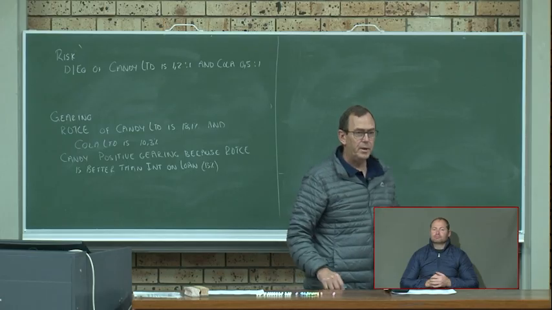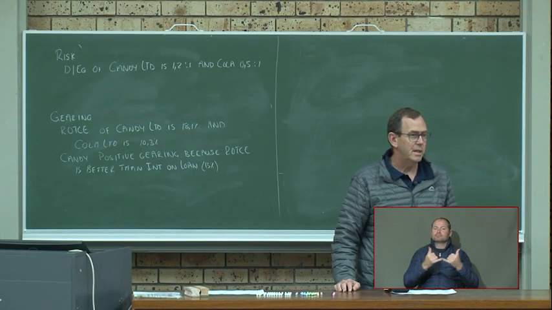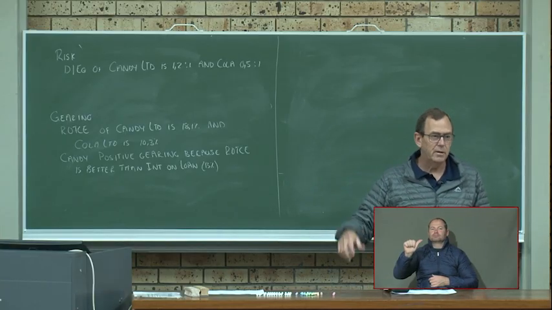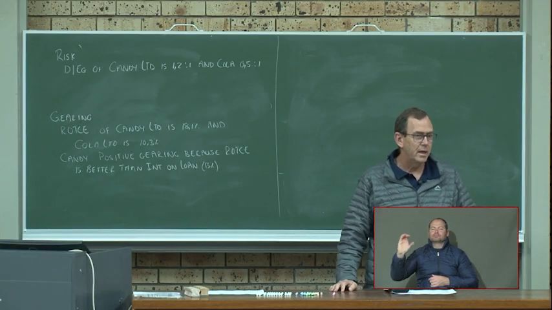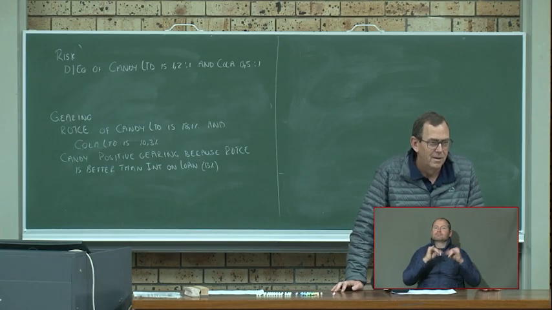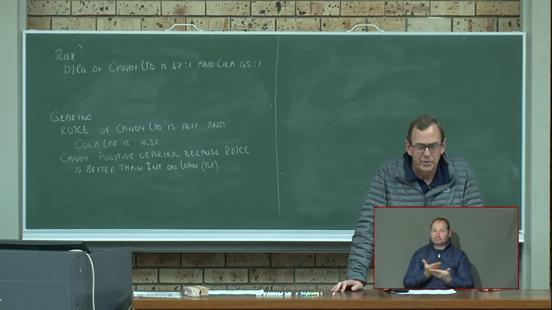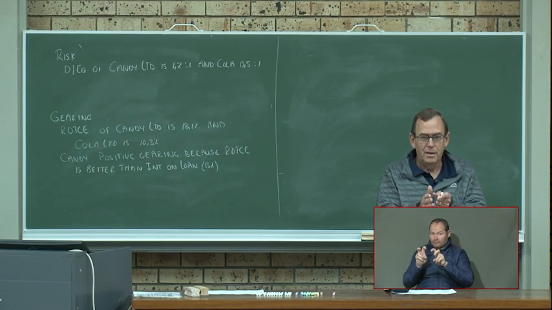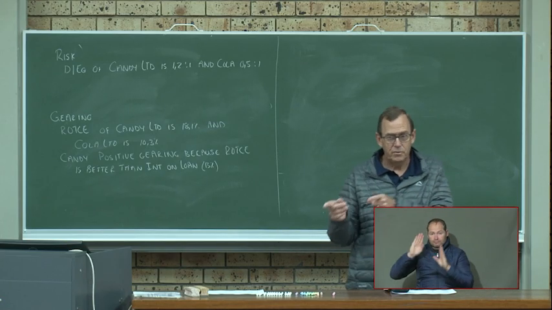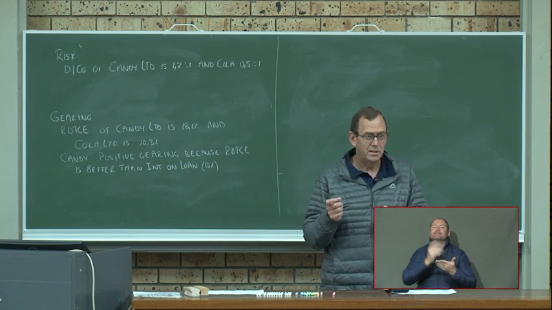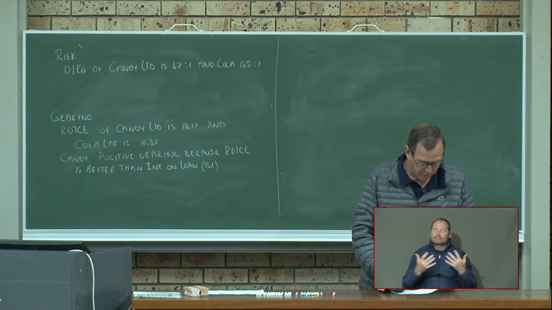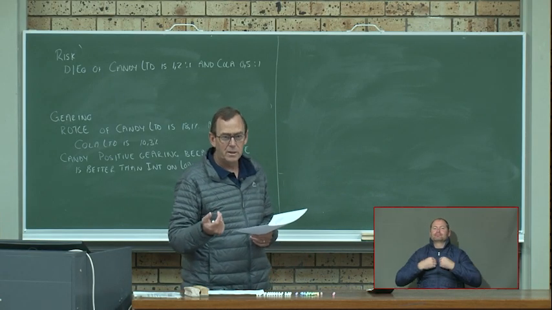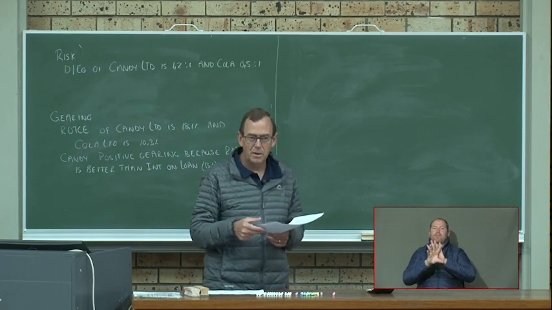If I say to you, company A, the earnings per share is 520 cents, and company B, the earnings per share is 690 cents, and I tell you that company A is doing better, is that possible? Not if you only look at the earnings per share. But if you look at what the cost of a share is, then the picture changes. We can use either the net asset value or the market price. I think it's better to use the market price.